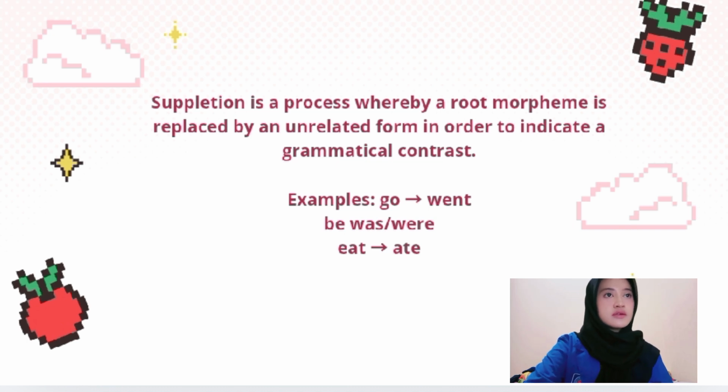Next, suppletion is a process whereby a root morpheme is replaced by an unrelated form in order to indicate a grammatical contrast. For example, eat, ate; go, went; be, was or were.